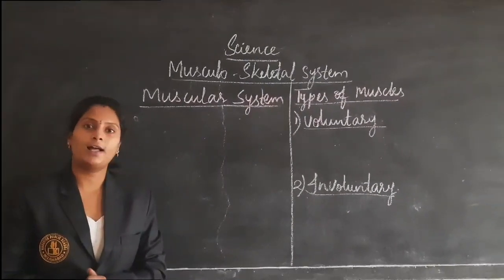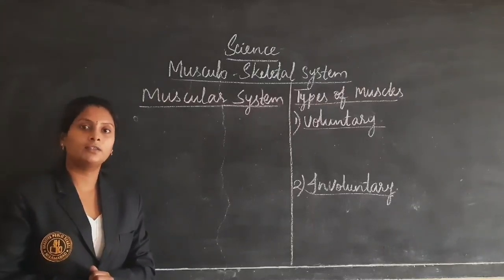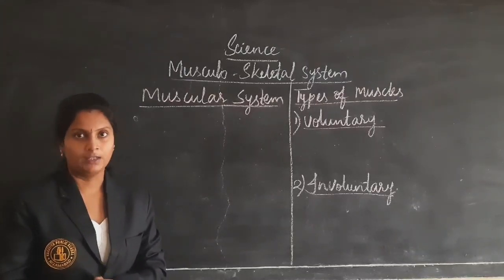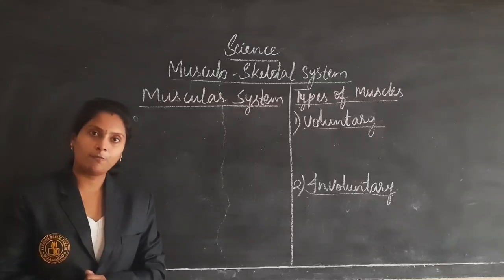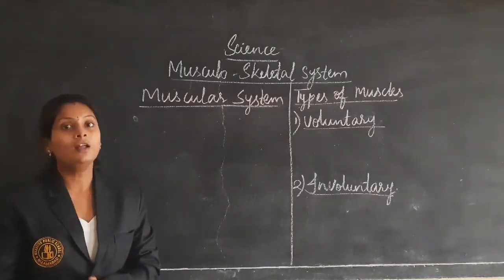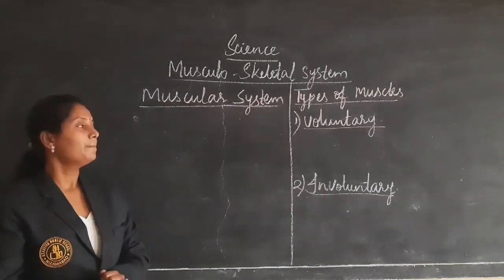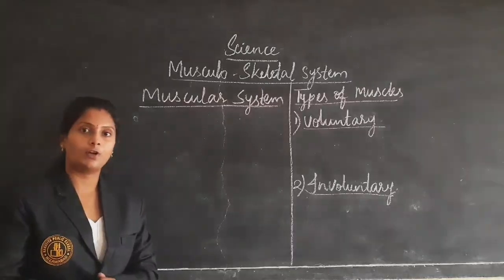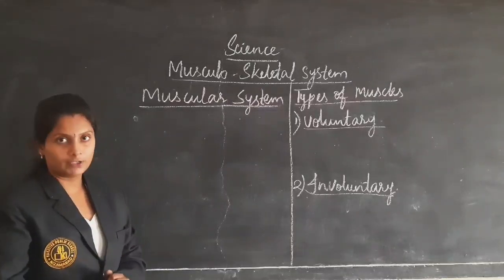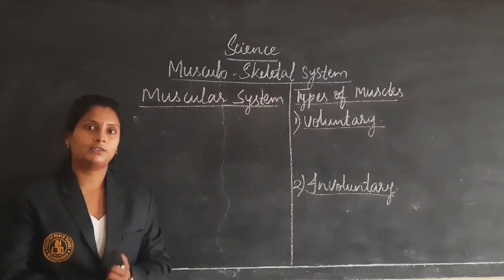So in the last class we discussed the skeletal system, which was completely about the bones, right? And also the types of bones and the number of bones in each type, and also the joints, right? We discussed 4 types of joints, and movable and immovable joints also, and I gave the worksheet also. So today we are going to see about the muscular system.